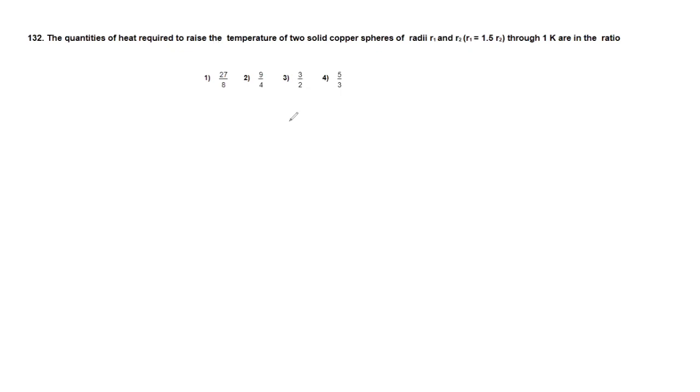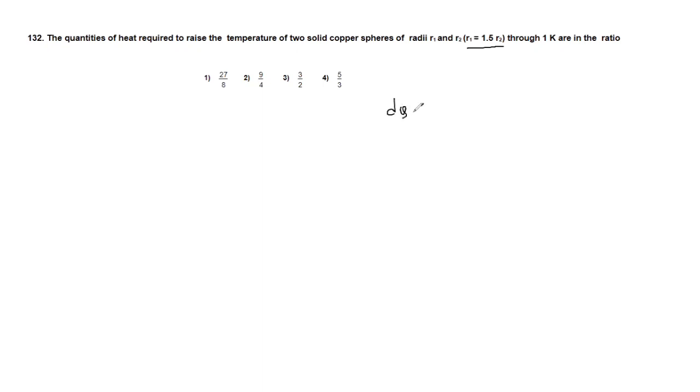See, the quantities of heat required to raise the temperature of two solid copper spheres of radii R1 and R2, here you observe R1 is equal to 1.5, R2 they have given, through 1 Kelvin are in the ratio. Heat and radius, what is the relation?